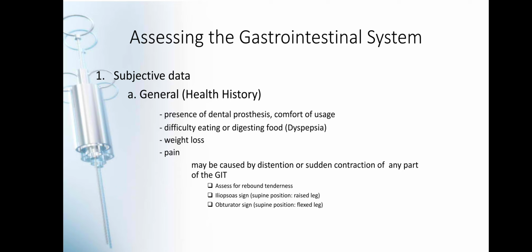So, another is to assess the pain. So, pain may be caused by distension or sudden contraction of any part of the GIT. So, you have to assess for your rebound tenderness. Ito pong rebound tenderness na to, ito yung pag pinapalpate ninyo yung specific part of the abdomen, and then pag bumalik siya, kaya nga rebound, pag bumalik siya, I feel that the part is tender, and then pag bumalik siya tapos naka-feel siya ng pain, that may be cause or a sign